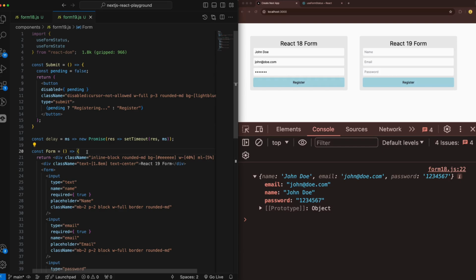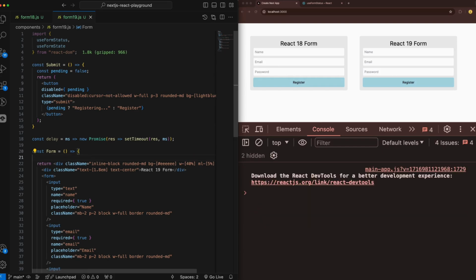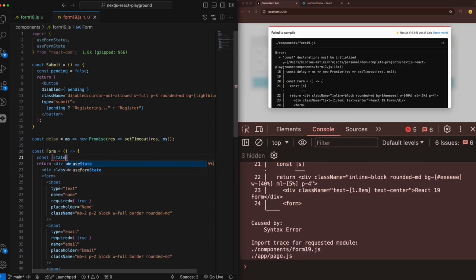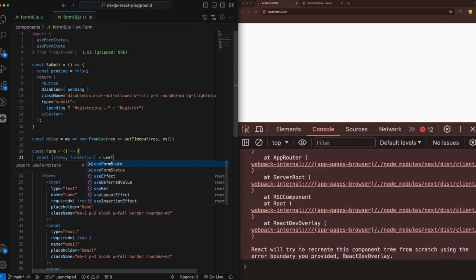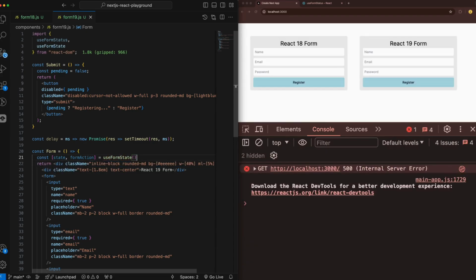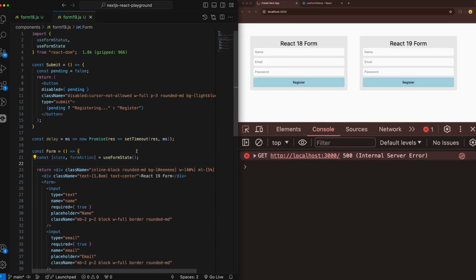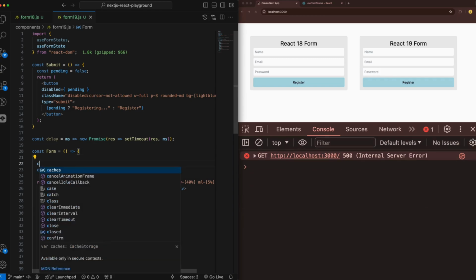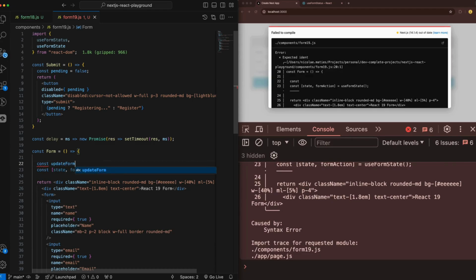So here the first thing I think that we can do is to create a constant, and here we're going to do an array, state, which is the form state, and after that a form action here called action, and here we can do use form state. So we're gonna use this hook. And this one receives as the first parameter the callback function, so we're gonna call that const update form.